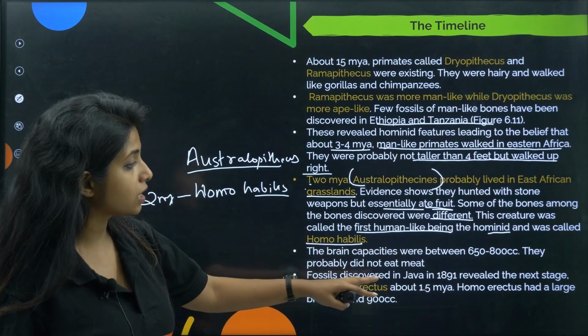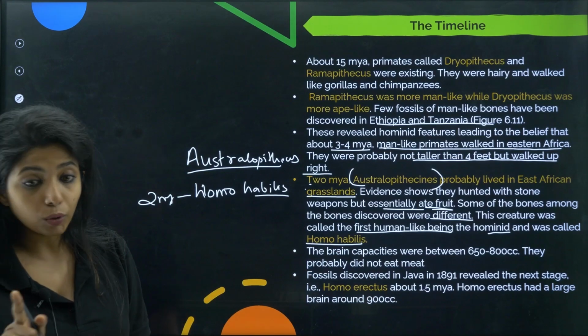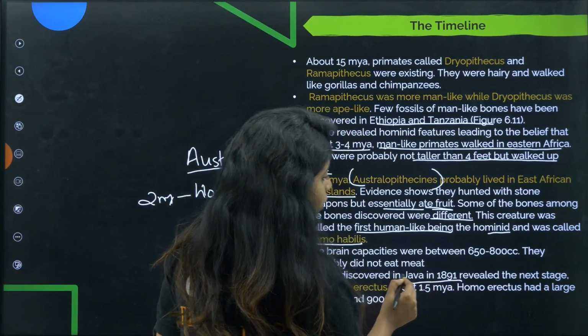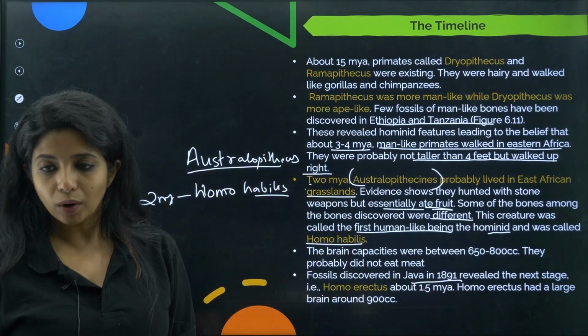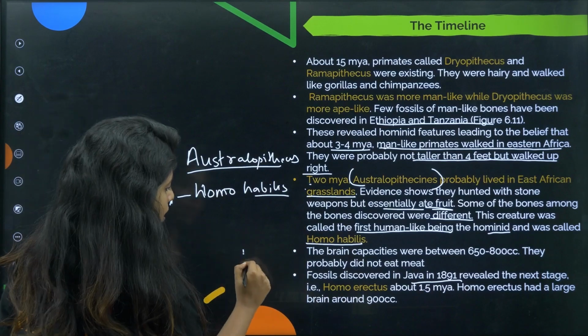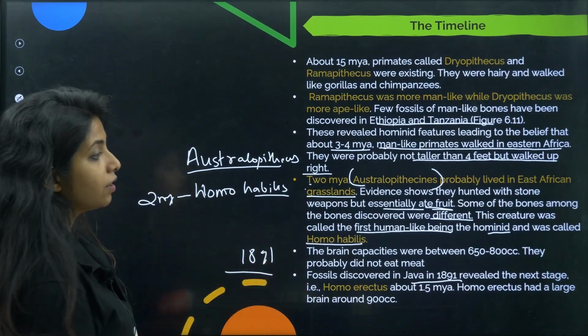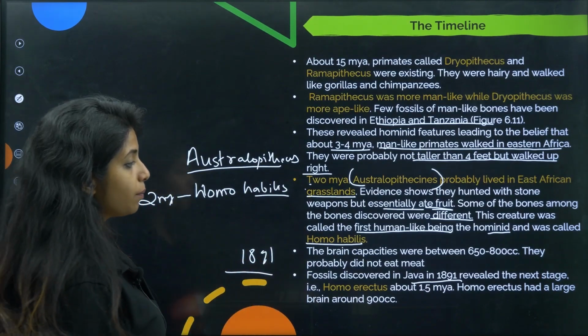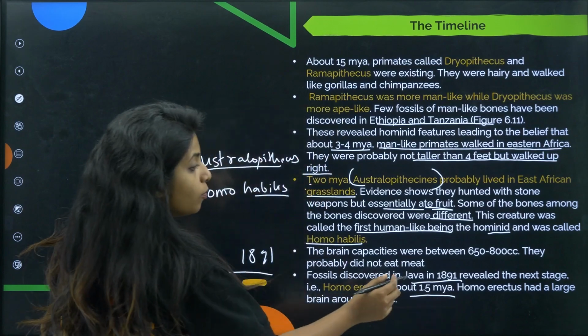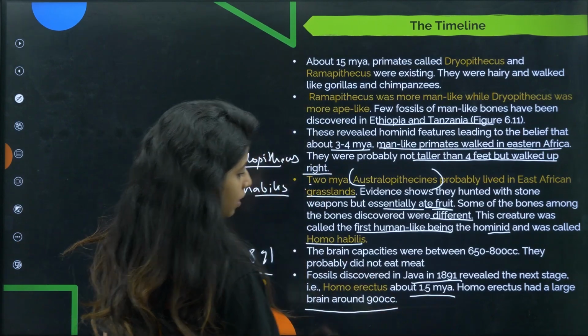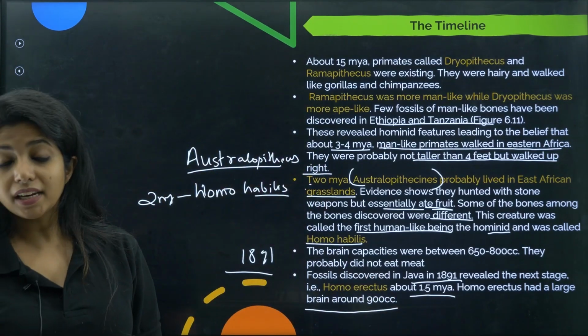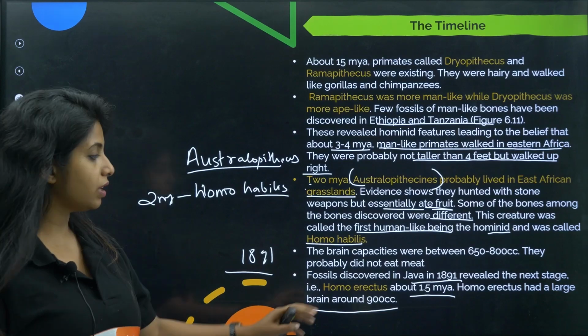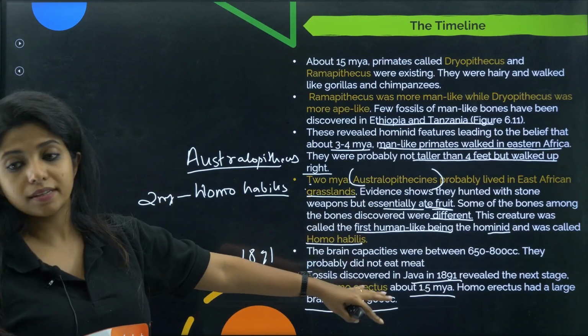Now, fossils discovered in Java in 1891 revealed the next stage, that is Homo erectus, about 1.5 million years ago. I told you, Java is a place in Indonesia. Homo erectus had a large brain, around 900 cc. So their cranial capacity has increased.